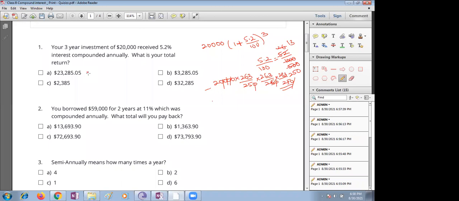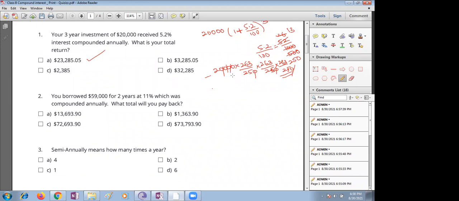First option only we will get approximately. 25, how many times? It's almost 10 times. You simplify, you will get the first option as correct.